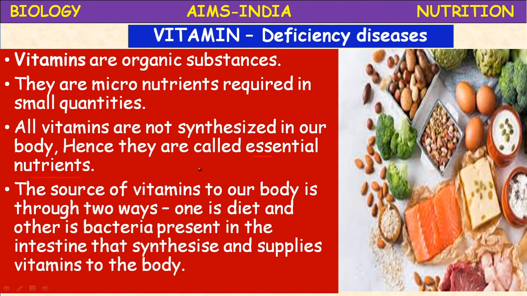They are available through two sources. What are they? One is our food, the food which we eat, and the second one is useful bacteria, our friends present in the intestine. These useful bacteria synthesize and supply vitamins to the body, like Lactobacillus bacteria and Escherichia coli.